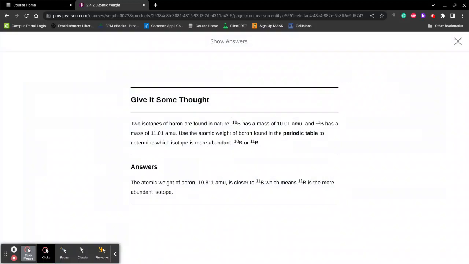There's going to be your answer for you. We're working with boron here. Since boron is 10.8, that means that it's closer to boron 11. So that's going to be the more prevalent isotope. There's going to be a higher quantity of boron 11 than boron 10.